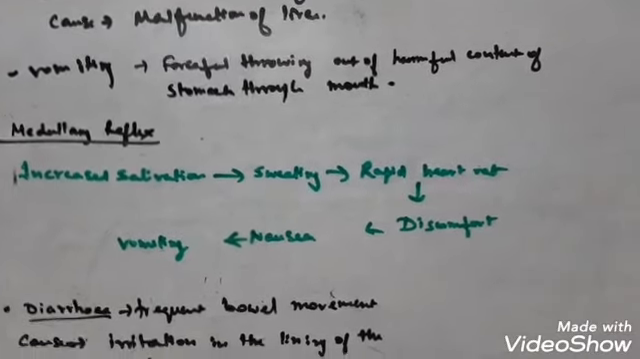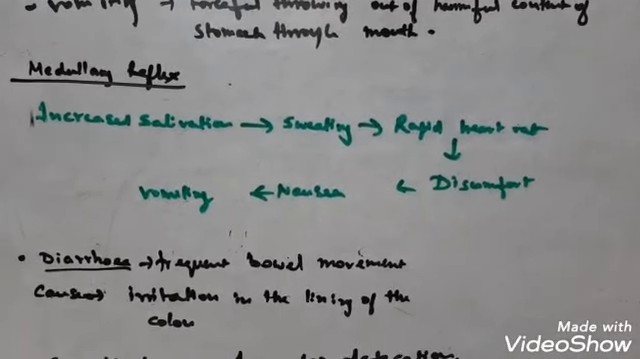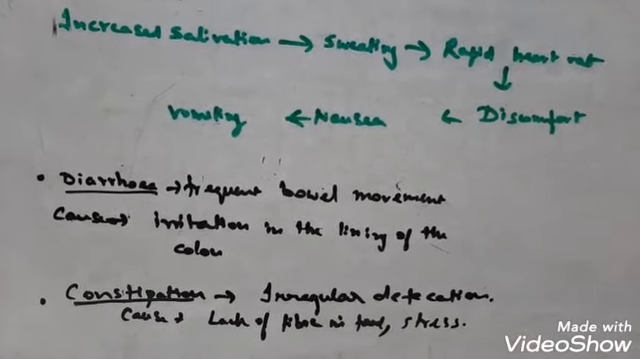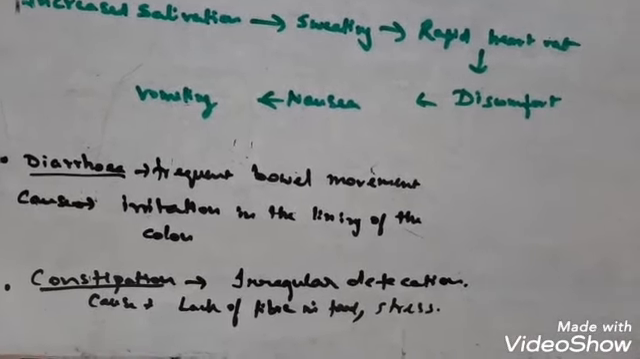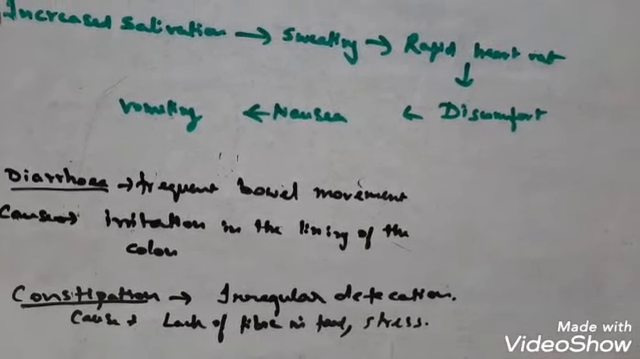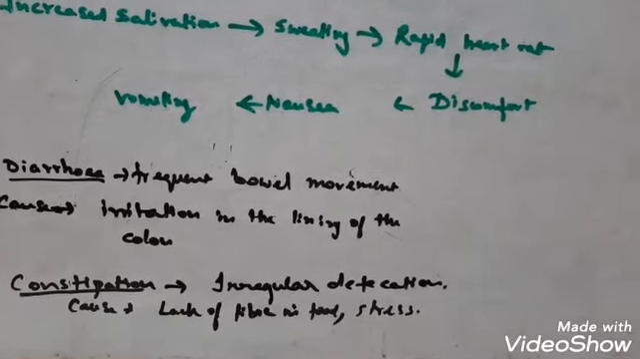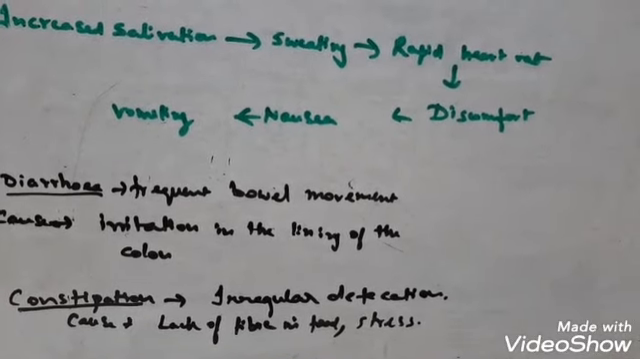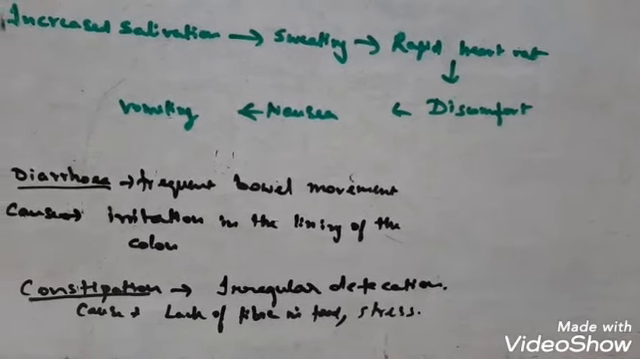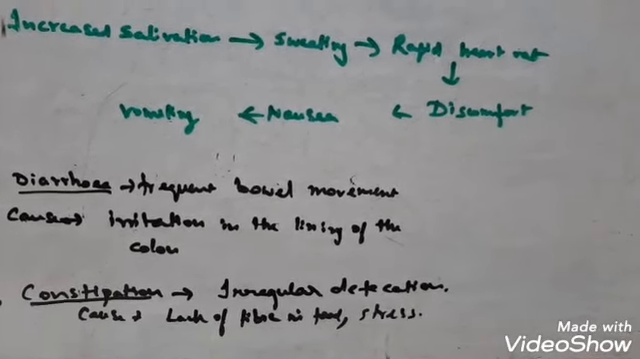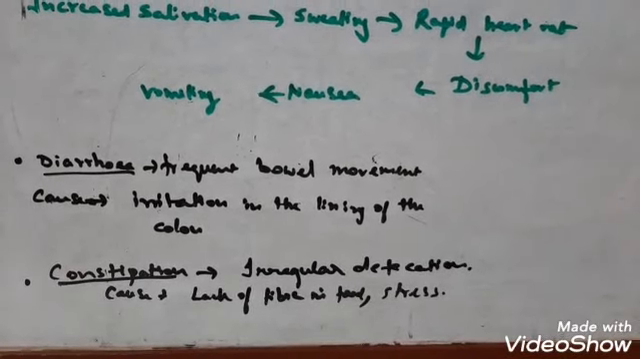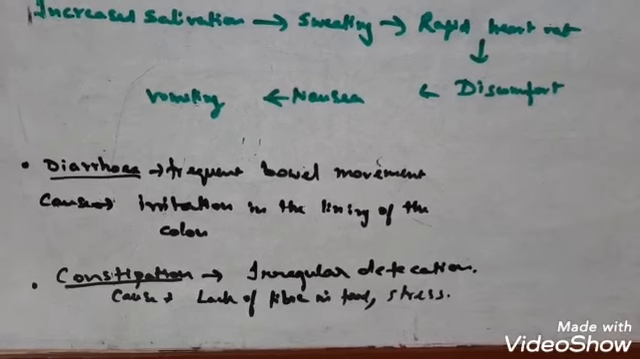Okay, so next comes constipation, just the opposite of diarrhea. Why am I saying it is opposite? Because in diarrhea frequent bowel movement takes place, and in constipation irregular defecation takes place. This irregularity of defecation is mainly caused by lack of fiber in the diet. It may be stress or taking a lot of laxatives. Even a person taking a lot of milk products may sometimes have constipation when the fiber content in the food decreases. This can be recovered by taking a lot of roughage